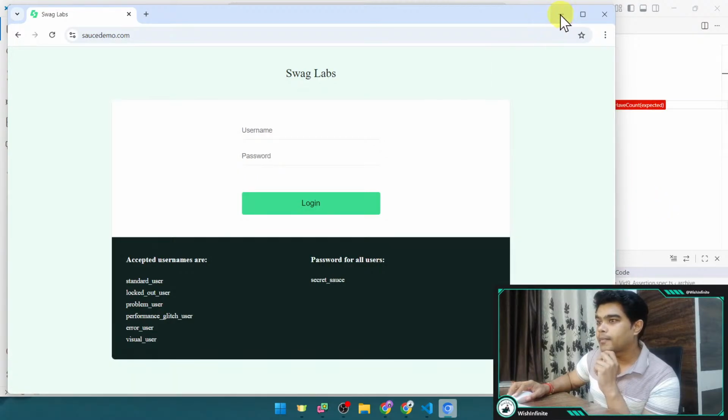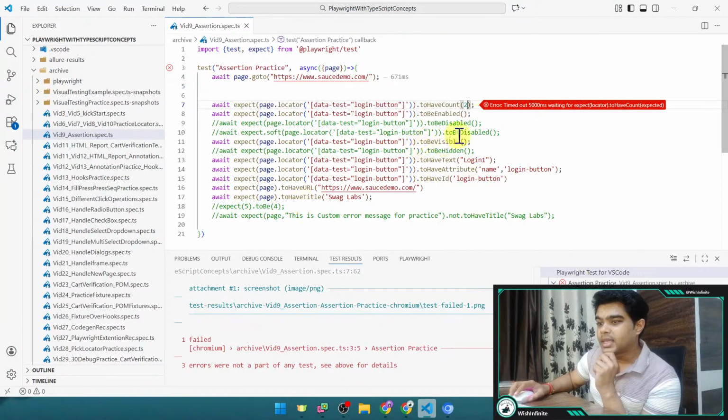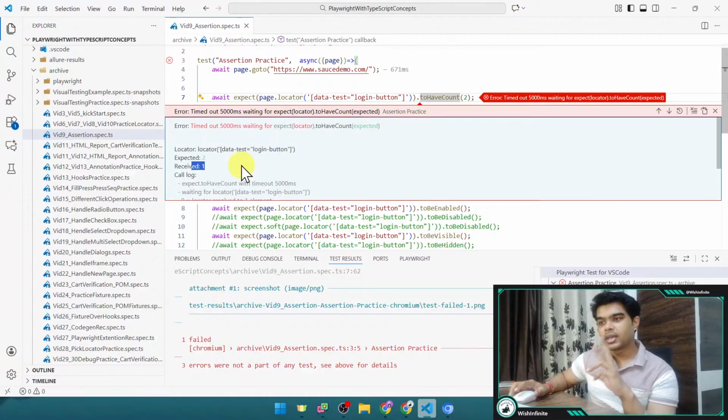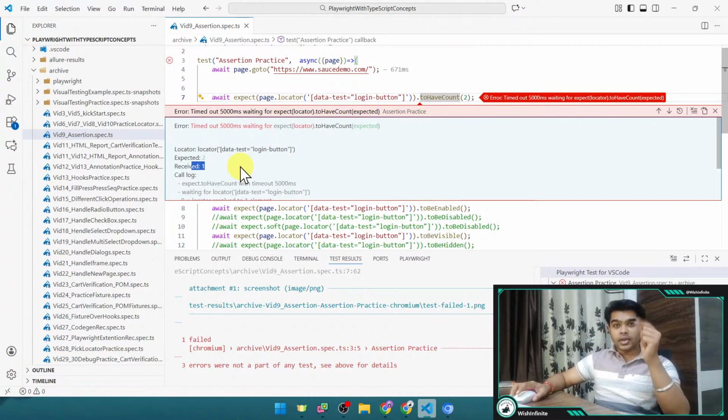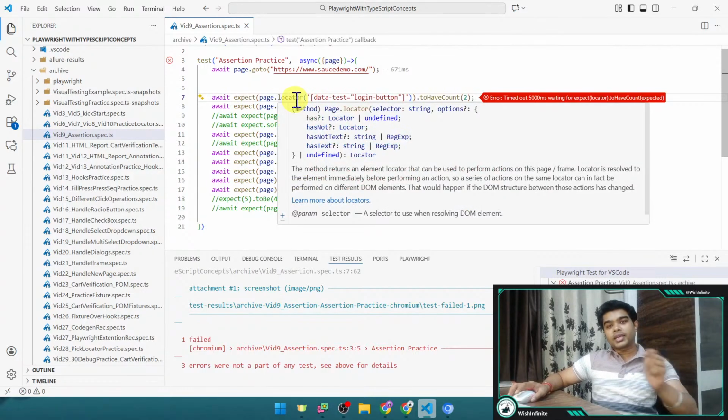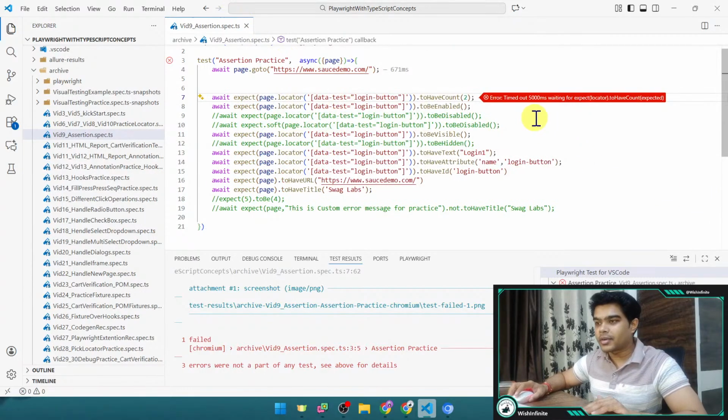And see, we have got one failure, that this assertion has got failed. See, the expected count was 2, which we have put purposefully, but the received is 1, so that's why it got failed. If the expected and received count would be 1, then this particular test must have gone to the next line. But here these are hard assertions, right? If any assertion fails anywhere in the test, the test will completely fail, right?